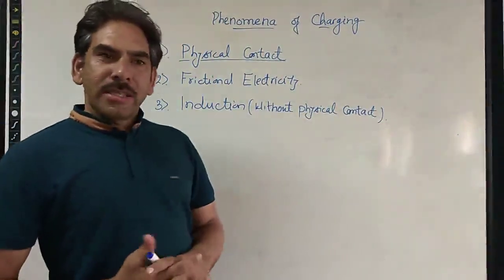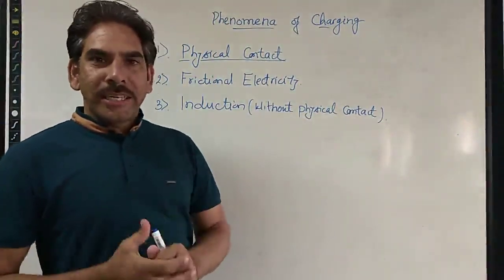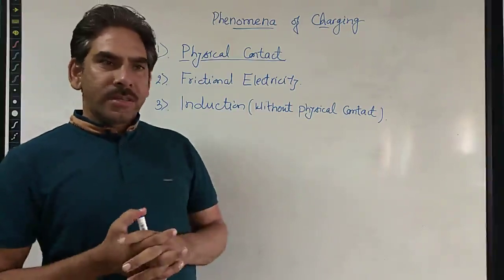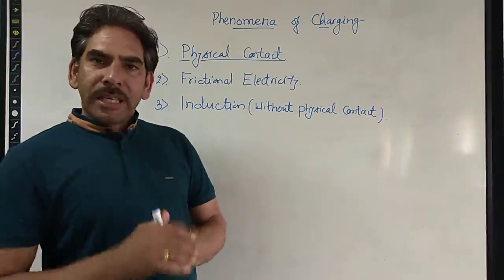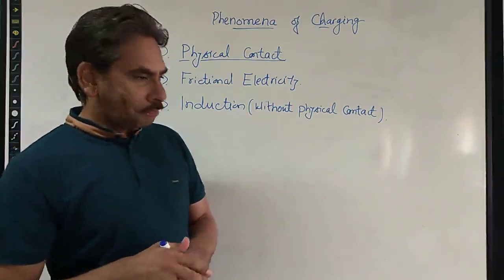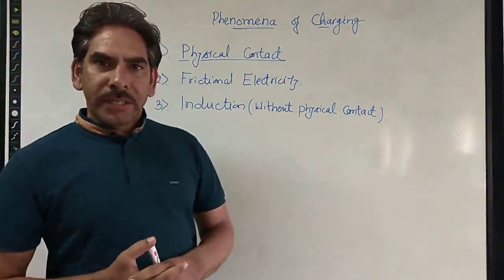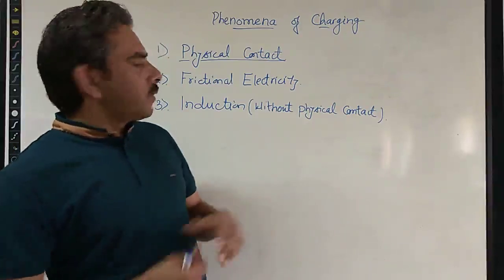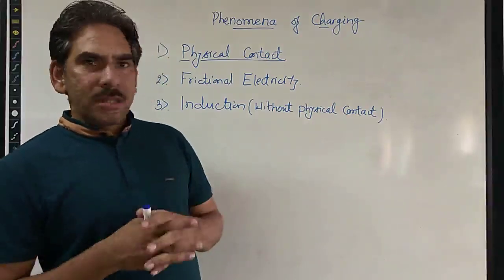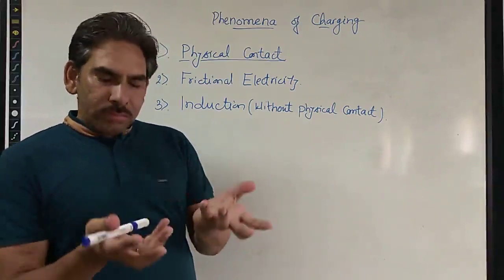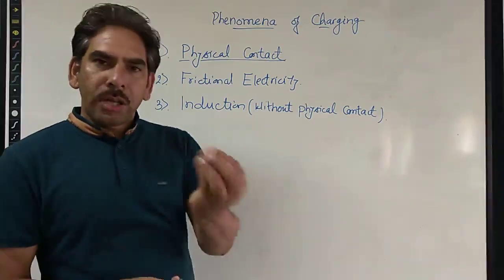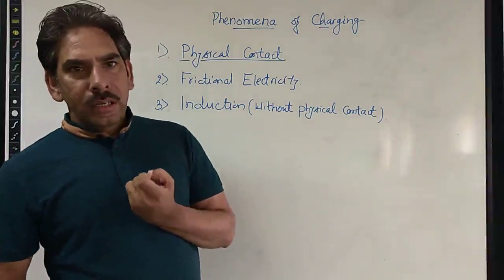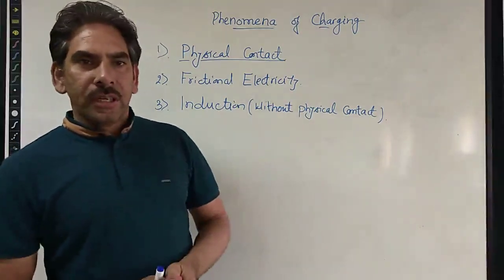Earlier we have discussed electrostatics and a broad view of electricity, under which we first understood what electric charge is and various properties of electric charge. Now, in the same continuity, today we will discuss the different means of charging a conductor, or in general charging an object or a particle. So how charging takes place, we can learn through this session.